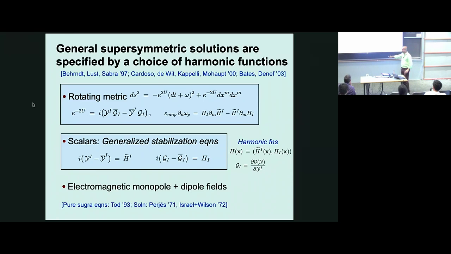And in fact, a certain limit or specialization of this may be familiar to some of you. In pure supergravity, the same question, what's the most general supersymmetric solution, was asked in a very famous paper by Tod, and he found exactly the same type of metric. Pure supergravity means Einstein-Maxwell theory, there are no scalar fields. And this kind of metric was actually known for a long time due to Perjes and Israel-Wilson.